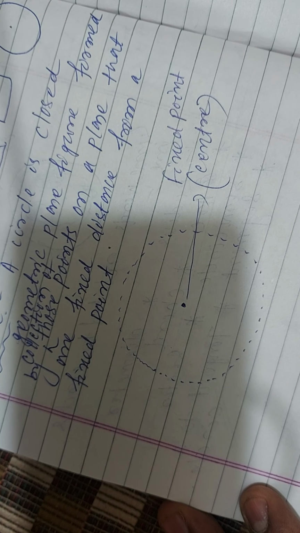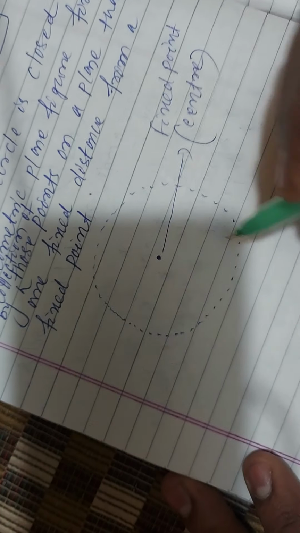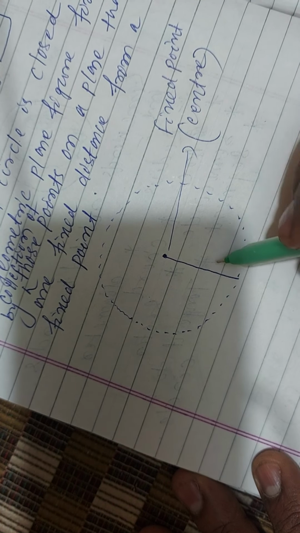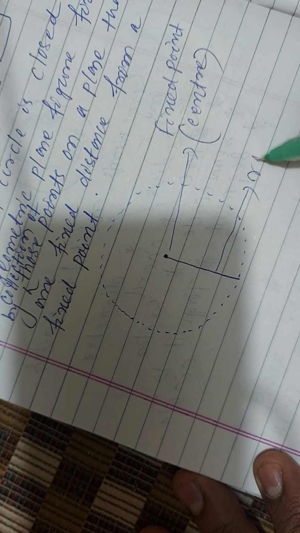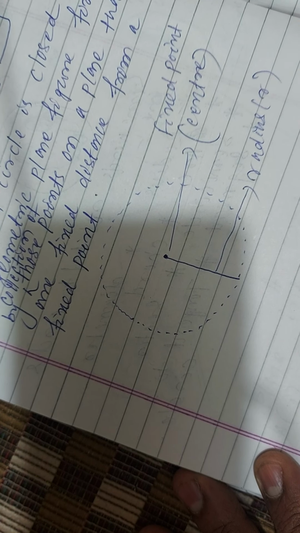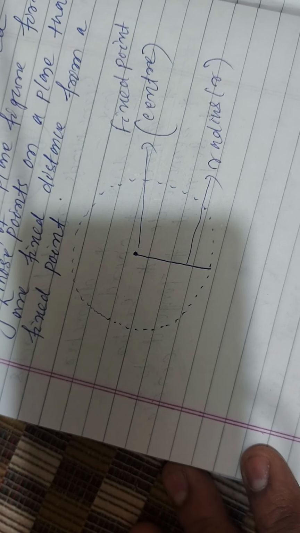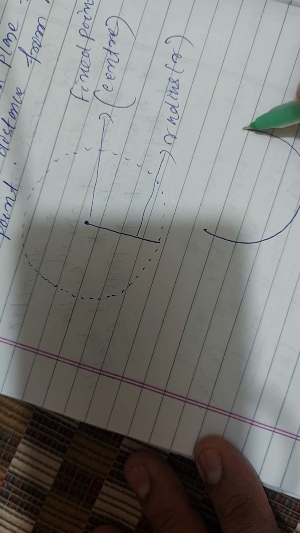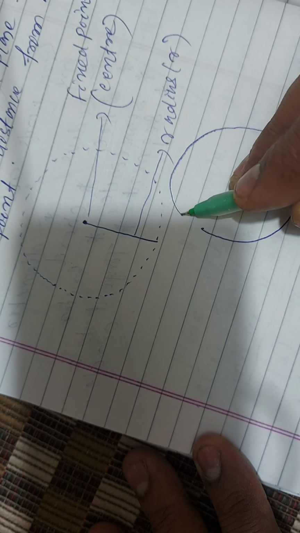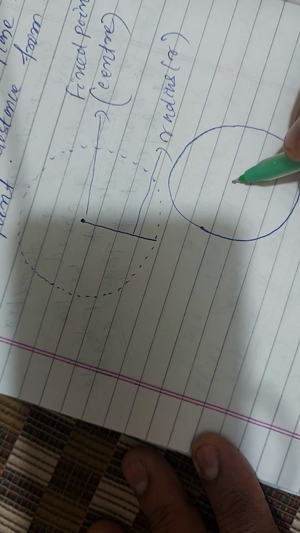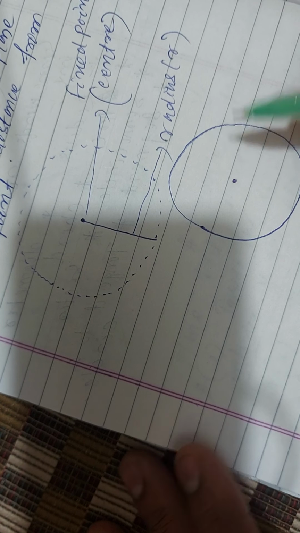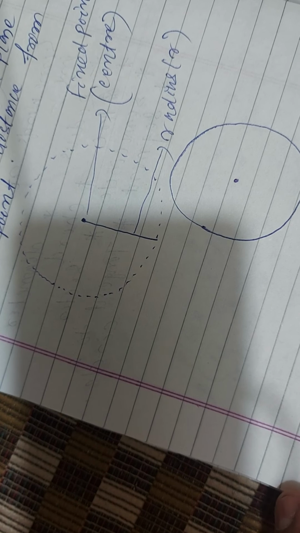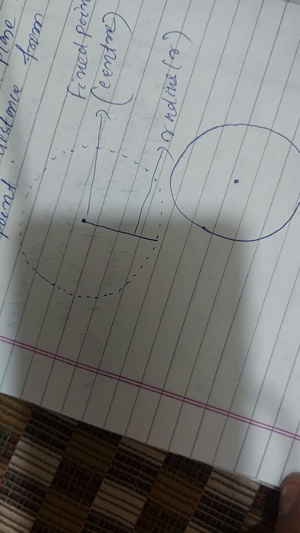Right, students? Clear? And this fixed distance, infinite number of fixed distances, is known as the radius of the circle. Radius is denoted by the symbol small r or capital R. So this is the circle. A circle is a closed geometric plane figure formed by the collection of infinite points that are a fixed distance from a fixed point. Now I think it is clear for you all regarding circle.